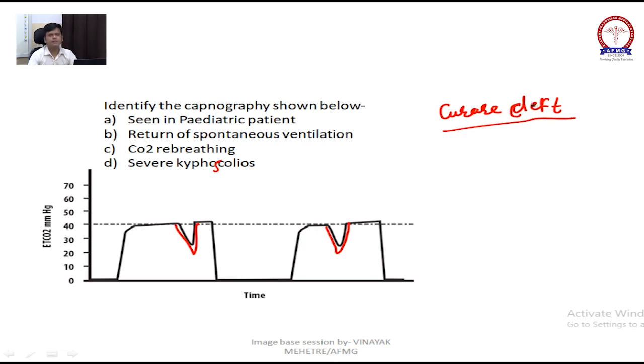It is seen in return of spontaneous ventilation. Patient is coming out of anesthesia. Okay, Curare cleft is seen in return of spontaneous ventilation or when the patient is coming out of anesthesia. So if you want to continue anesthesia, we will give neuromuscular blocker again, right?